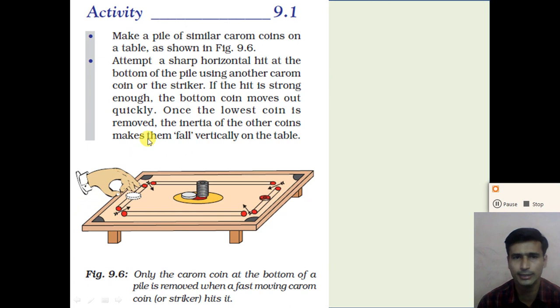So understand this activity. This activity shows the inertia of the carom coins, right? So when we apply a force on the lowest coin, only the lowest coin will move fast, and due to the inertia of the other coins, they fall vertically as they are, right?